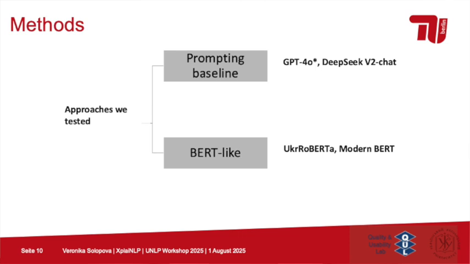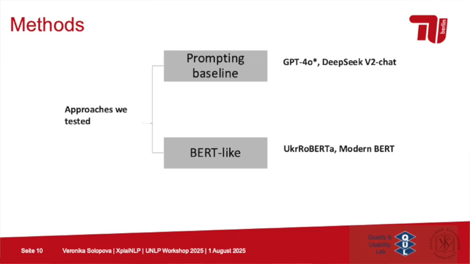So what we decided to do is we tested two types of approaches, which are quite classical now. We used a prompting baseline with GPT-4o and DeepSeek V2 chat, where we would work with different prompting strategies.